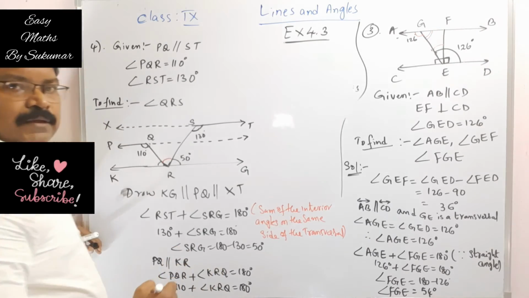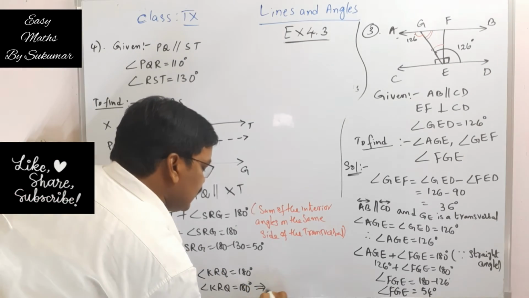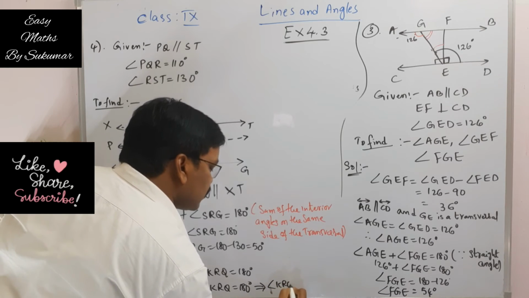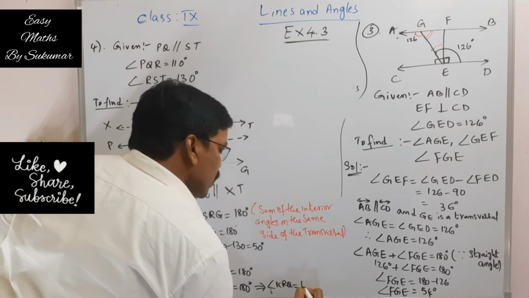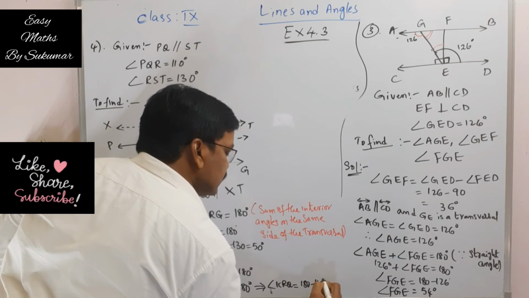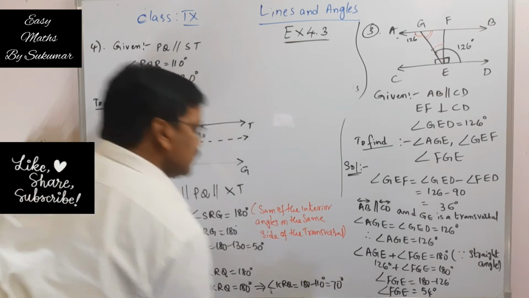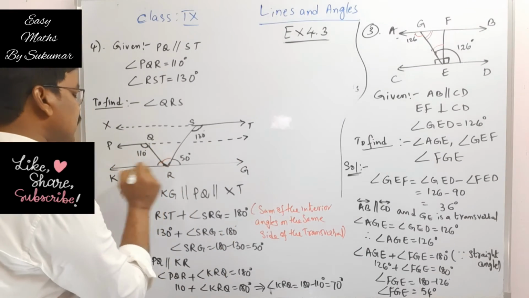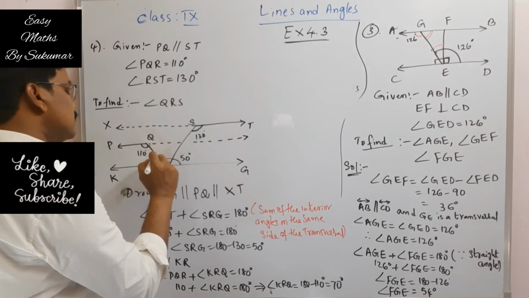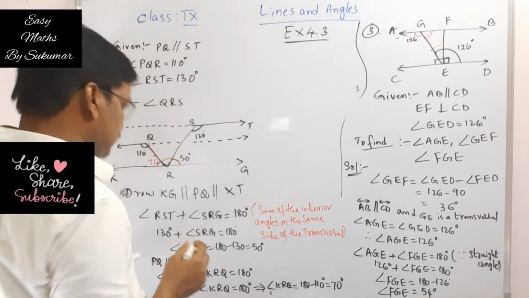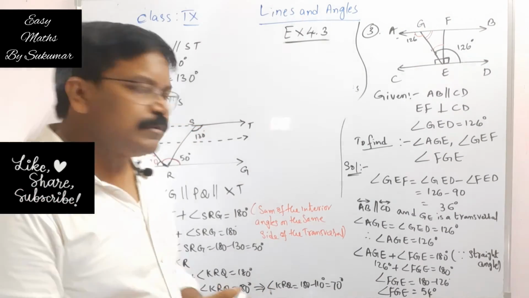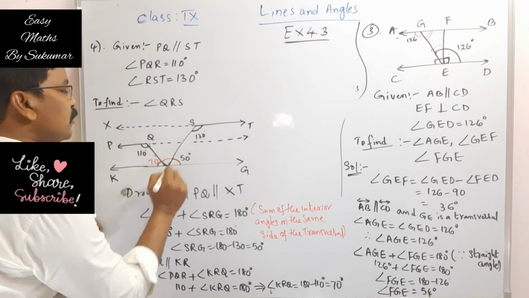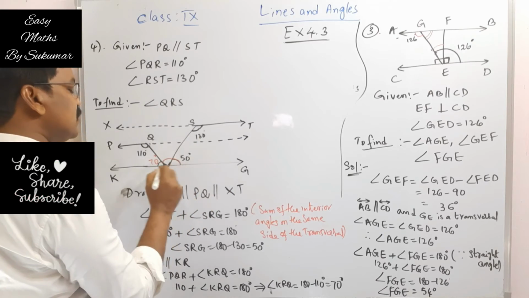See here, this angle KRQ is what, my dear students? This angle KRQ is equal to 180 minus 110, that is equal to 70 degrees. That means here this angle KRQ is 70 degrees and this is 50 degrees. Okay, now coming to the last point here, angle KRQ, angle QRS and angle SRG, the sum of the